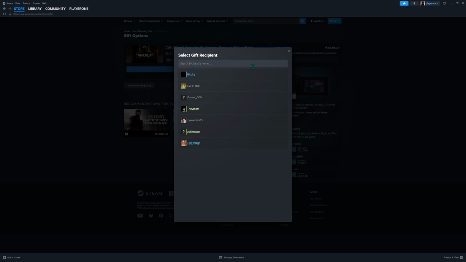Steam will take care of the rest, sending the game to your friend with a personalized message if you choose to include one. It's a straightforward process that can bring a lot of joy to your fellow gamers. Remember, gifting a game on Steam is a great way to share experiences and make gaming even more social. Plus, it's an excellent way to show appreciation or celebrate special occasions.